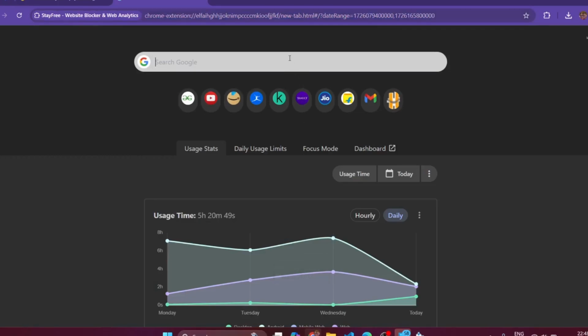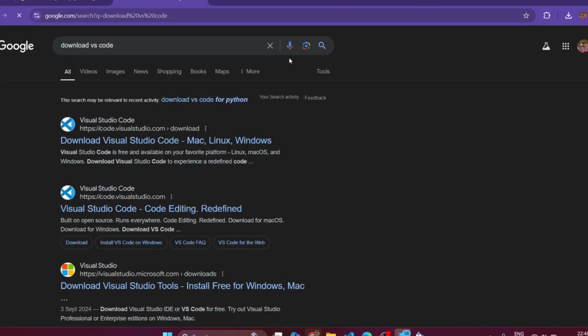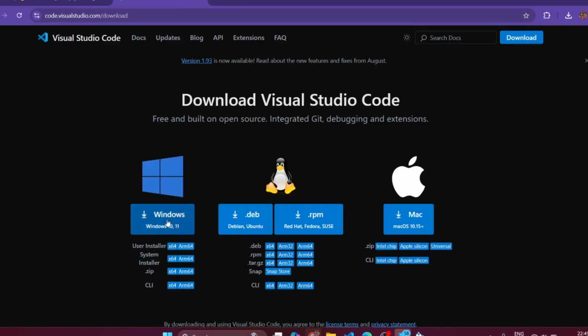Now, for coding, we'll need a text editor. You can code in anything, but we'll use VS Code. So just type download VS Code. You'll get a VS Code link, VS Code for Mac, Windows. Just download it from here. I have already installed it in the system, so I won't download it again.